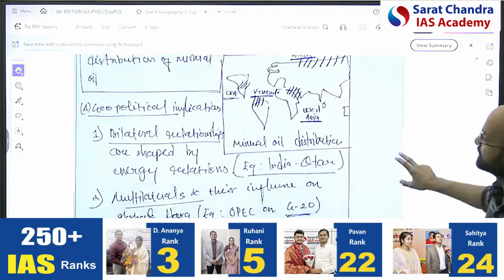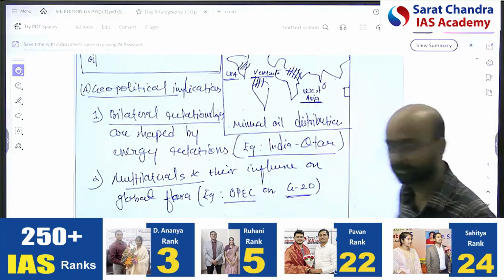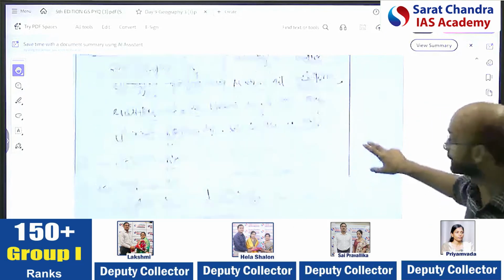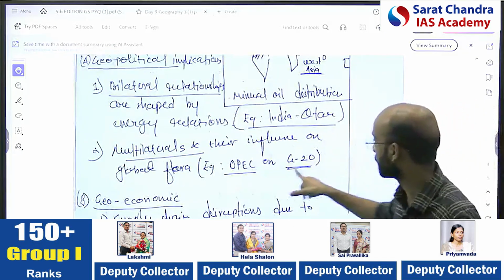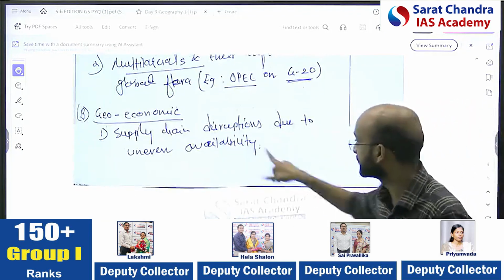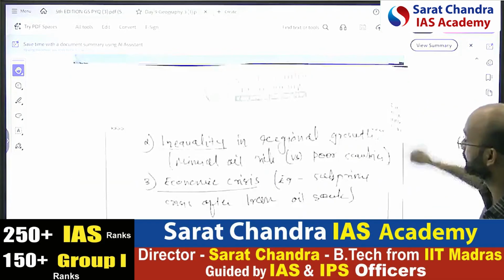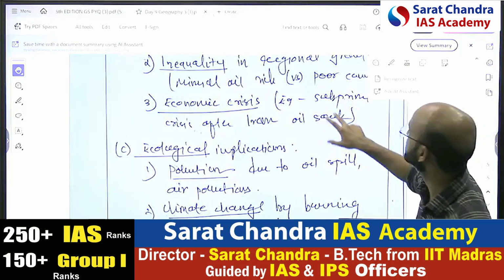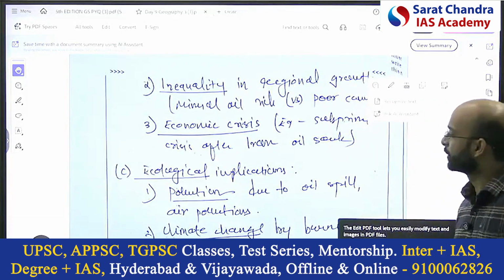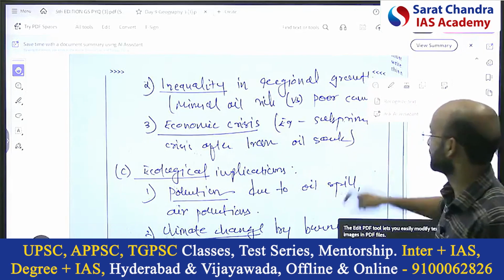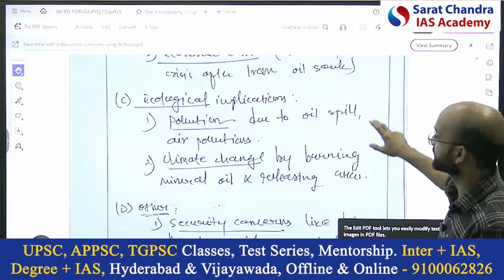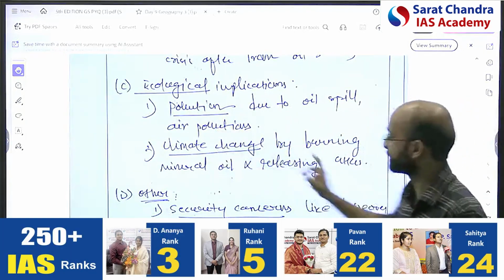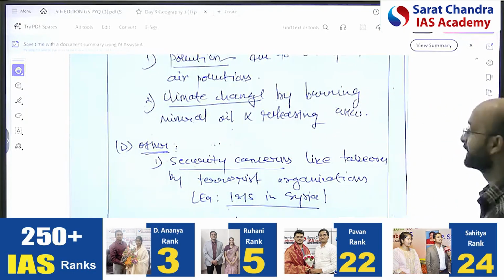So, similar implications: geopolitical implication, bilateral, multilateral, understood? As per the template, for example, India, Qatar, OPEC, G20. Geoeconomic: supply chain disruptions due to the uneven availability, inequality in regional growth. Anyhow, I have given the economic crisis, like the subprime crisis. Ecological: pollution, climate change. Biodiversity I didn't bring.